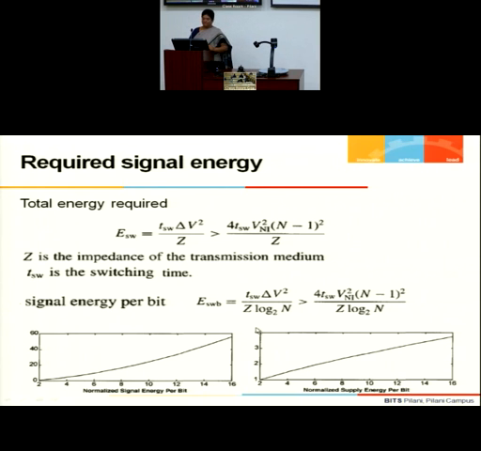So we can write the expressions as over here. The switching energy that you require to be consumed whenever there is a transmission of data has to be greater than a certain limit, which is decided by the noise component. Here we are not looking into the signal dependent components.